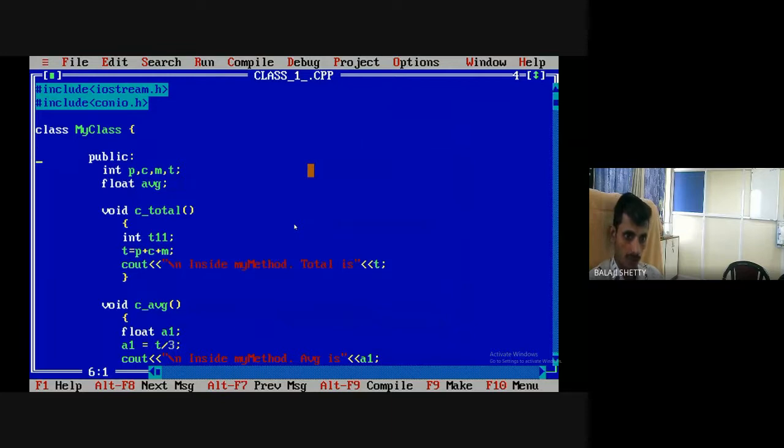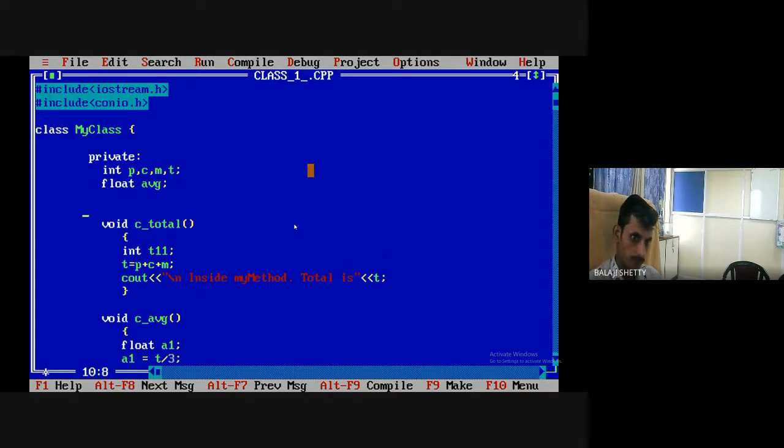What I will do now is make it private. Here, I will make this function public. Clear? What have I done? If I make it private, what happens now?